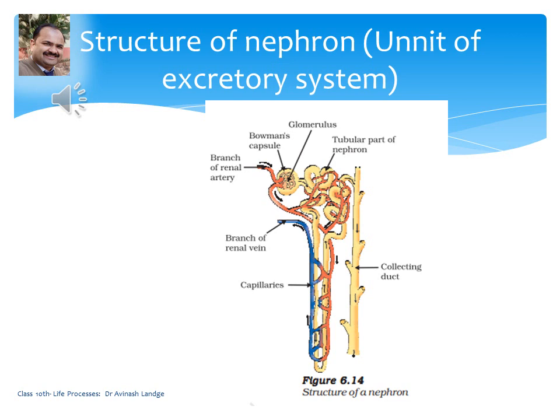Now, this collected urine will be sent to the ureter, and from the ureter it will be collected in the urinary bladder, and once the urinary bladder gets full, it will be sent out of the body. So this was about excretion in human beings with the help of nephrons. The structure of the nephron we have already seen. Once again, just look at the diagram.